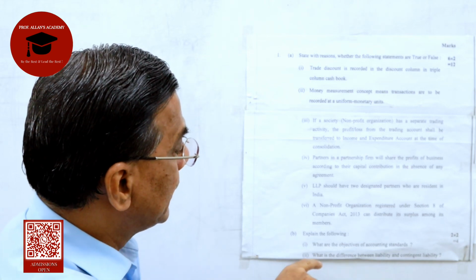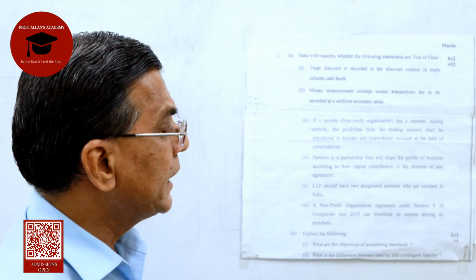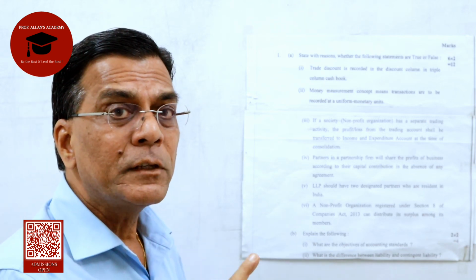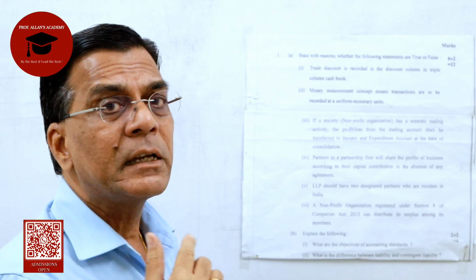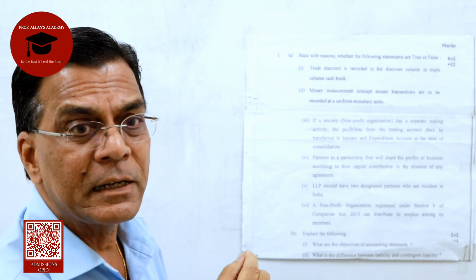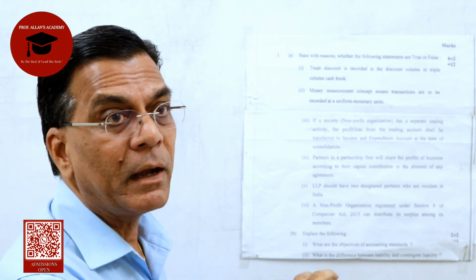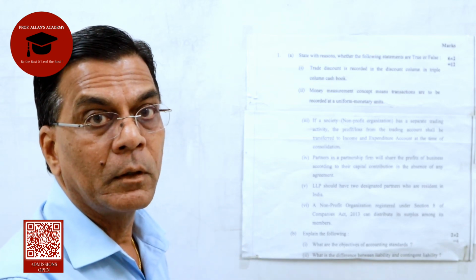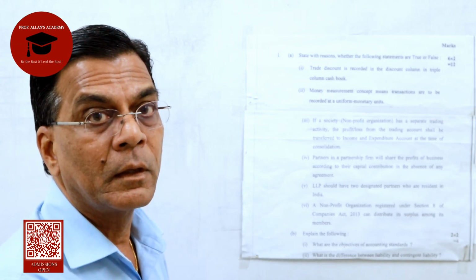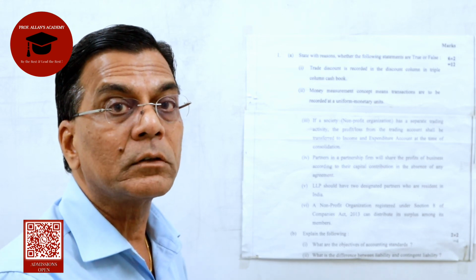Now coming to the second sub-question. What is the difference between liability and contingent liability? The difference between contingent liability and liability, but here they have stated liability and contingent liability. So first we take up liability. Now you can prepare it in a tabular form. First state what's the meaning of it. And second, state whether it's recorded or not.